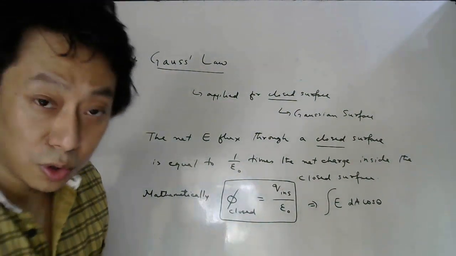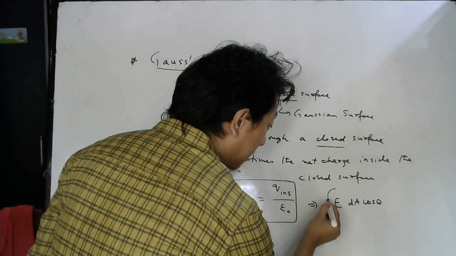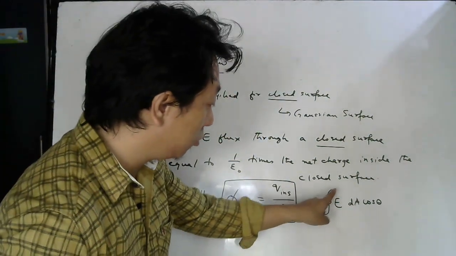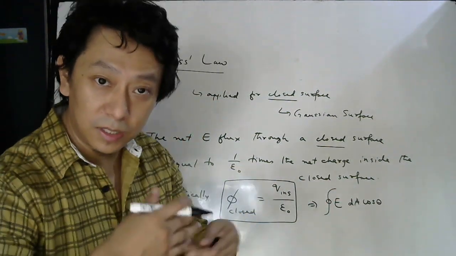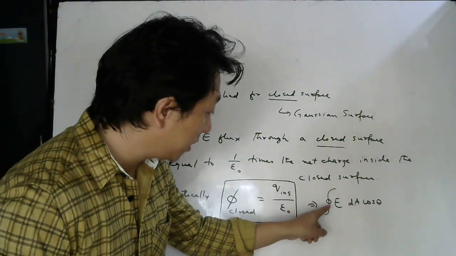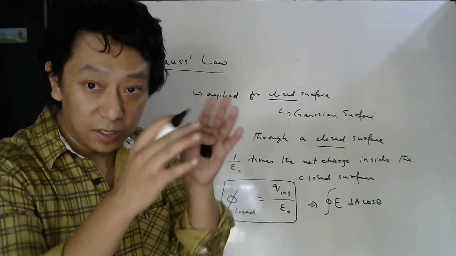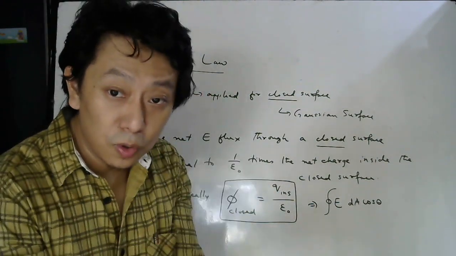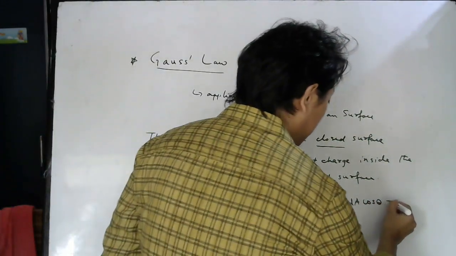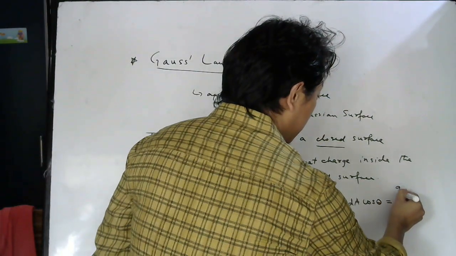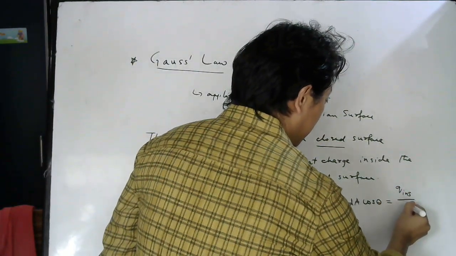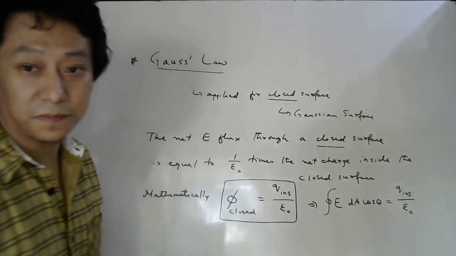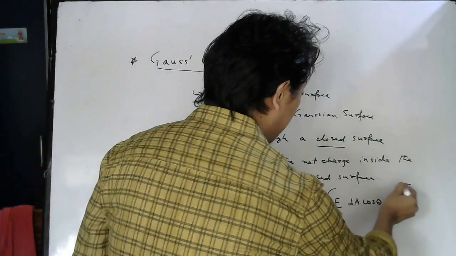And since it is a closed surface, we put a circle here. Usually when you put an integration sign, it means integrate. And when I put a circle here, it means the integration is done for a closed surface. And that is always equal to the charge inside divided by epsilon naught. So this is the mathematical way of writing